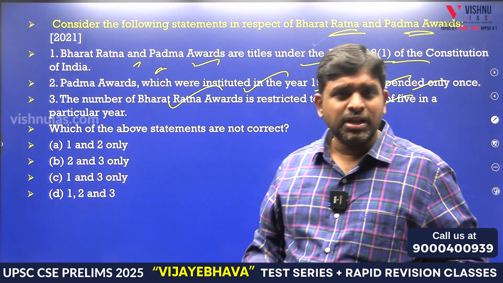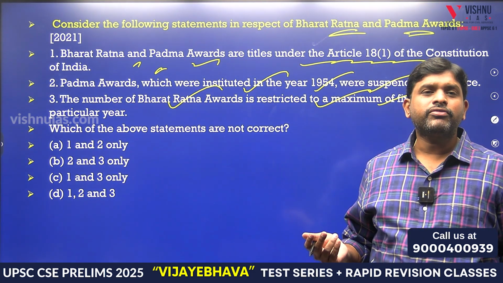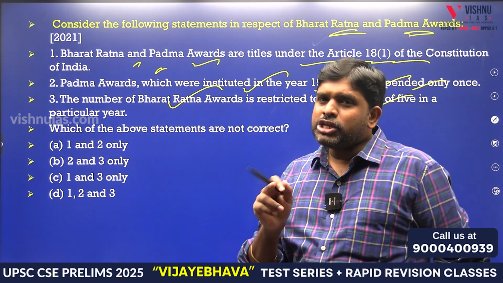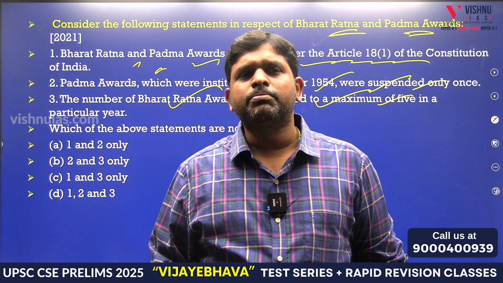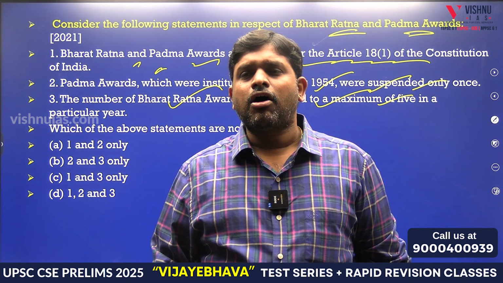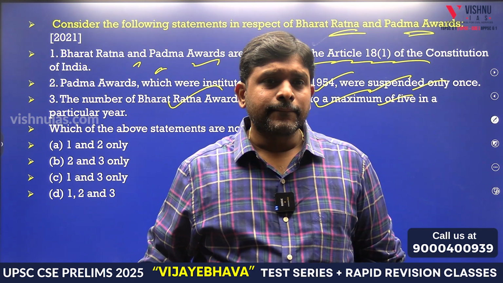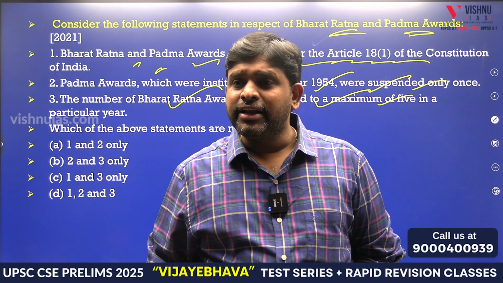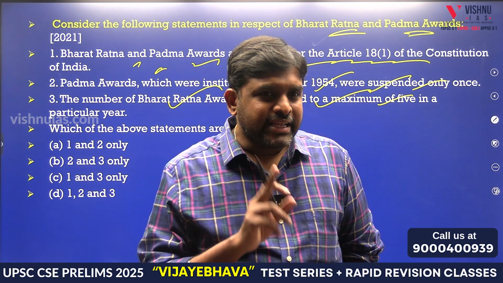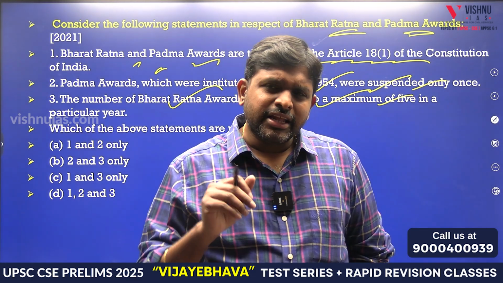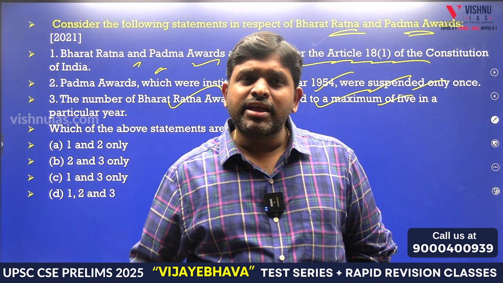So hence the question. But under which article? 18. What is 18? Abolition of titles. Again a question comes. Abolition of titles. Then why are we giving titles called Padma Shri, Padma Vibhushan, Padma Bhushan, Bharat Ratna or Ashok Chakra, Param Vir Chakra? Honor. Article 18 is telling that abolition of titles. Then how are we giving Padma Bhushan, Padma Shri and Bharat Ratna? These all awards, why are we giving?